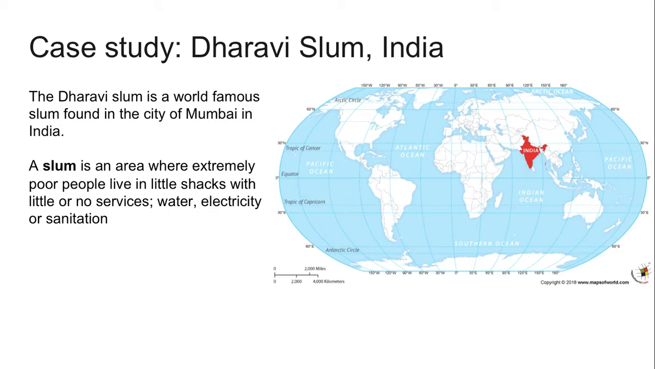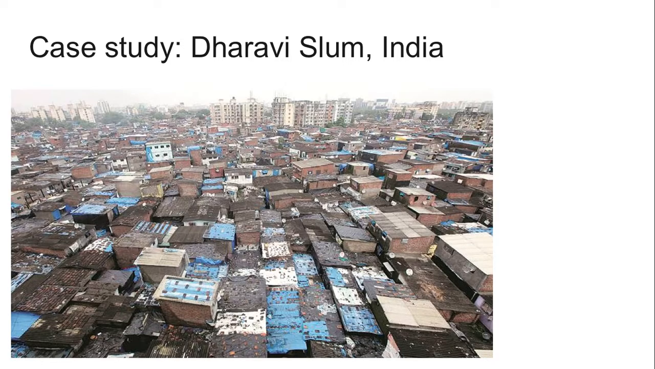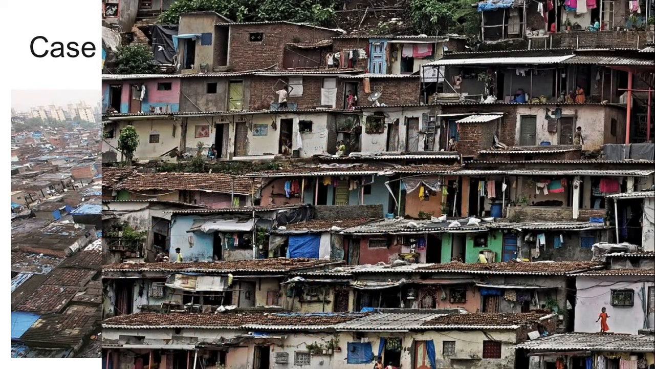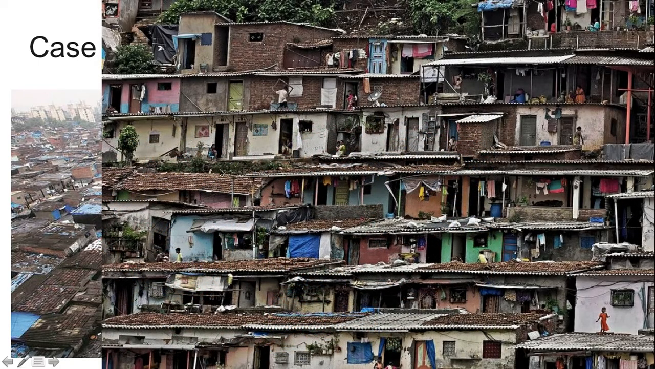It's the Dharavi slum. There are loads of videos on YouTube about it if you're interested in finding out more. It's a world famous slum found in the city of Mumbai. A slum is where extremely poor people live in little shacks with little or no services. Let's look at this case study. As you can see, their houses are self-made using the materials they can find. Very compact, with little space between anything. They've used every bit of floor they can, and it goes up the slopes as well.